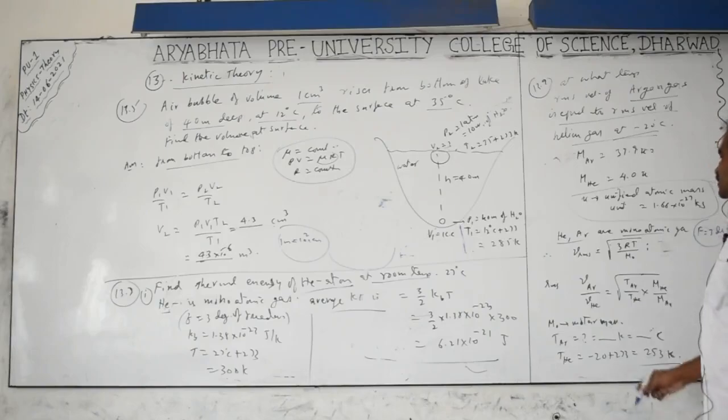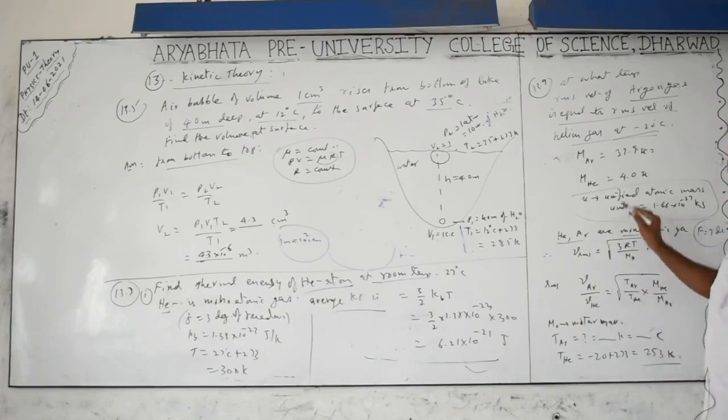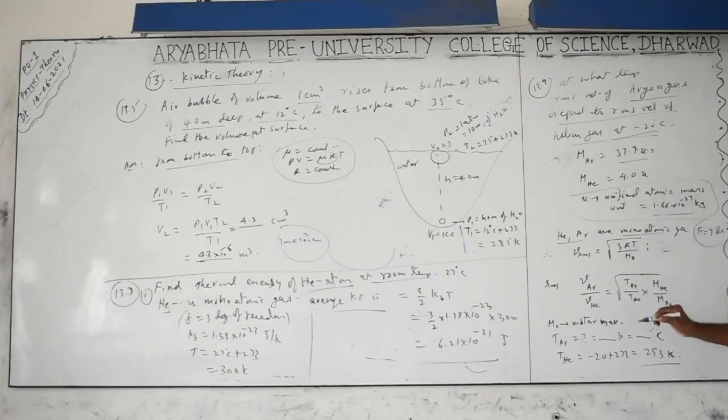Therefore, V RMS becomes equal to, already you know the formula, root of 3RT by M, in terms of R and T. This M is the molar mass. For argon it is 39.9 small u. What is small u? It is the unit of small particles called the atomic mass unit. That value is equal to 1.6 to the power of -27 kg. You don't need that value here because we are taking the ratio. The units will be cancelled. No need to convert the units.